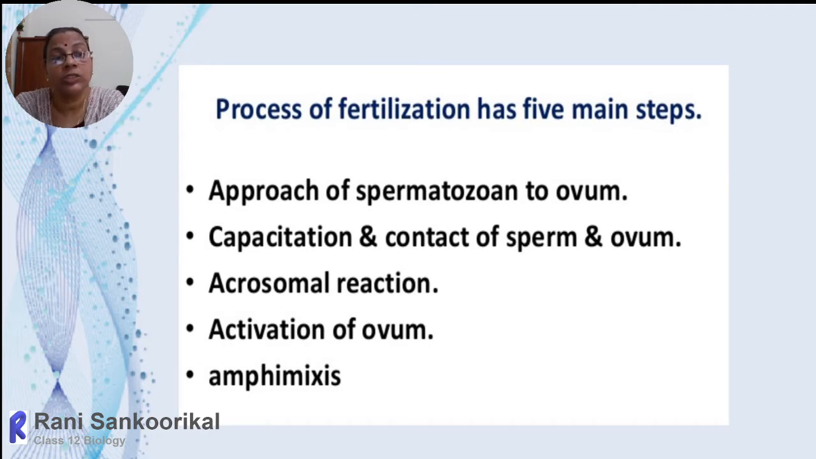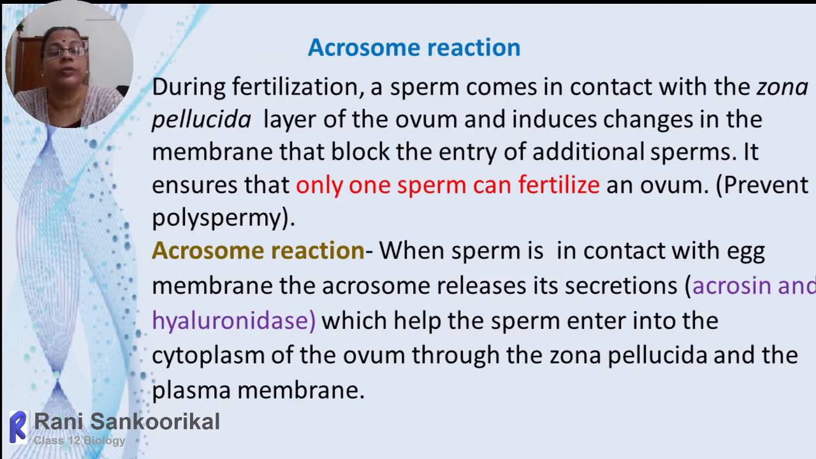So all these characteristics together, we can call them the important events taking place during fertilization. Moving on to the acrosome reaction in detail, as already mentioned, during fertilization a sperm comes in contact with the zona pellucida layer of the ovum and induces changes in the membrane that block the entry of additional sperms. So only one sperm gets a chance.